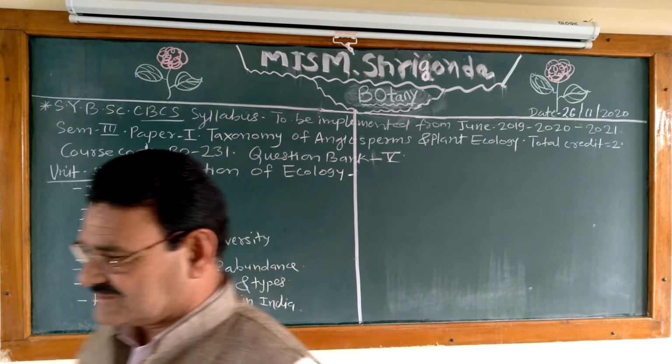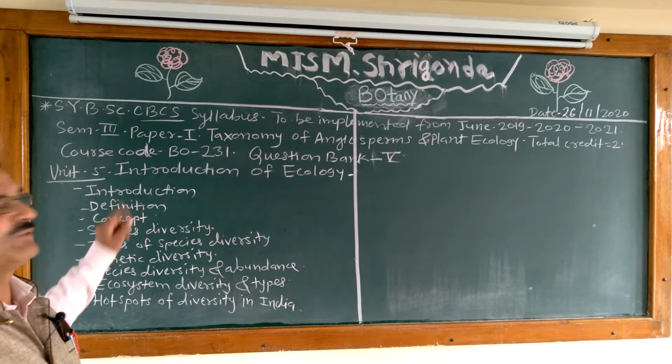These are articles or sub points in this subunit.